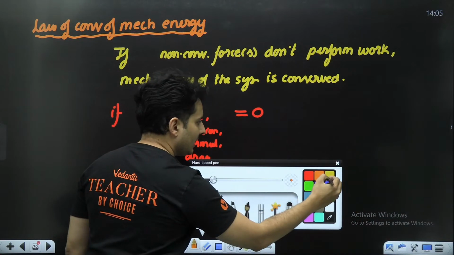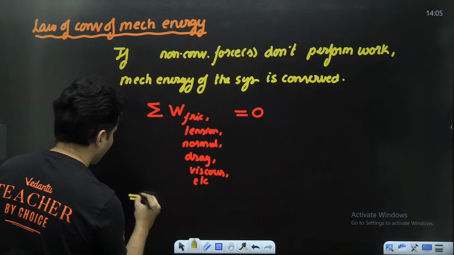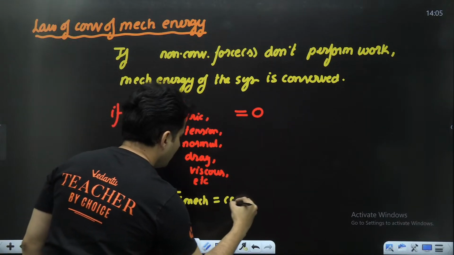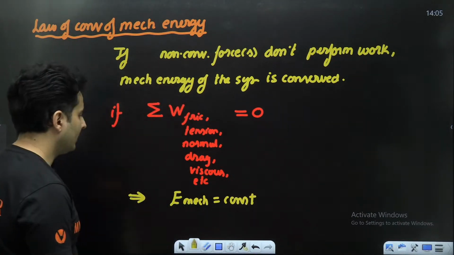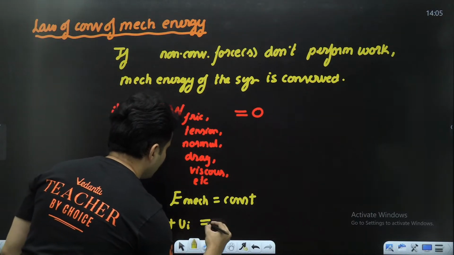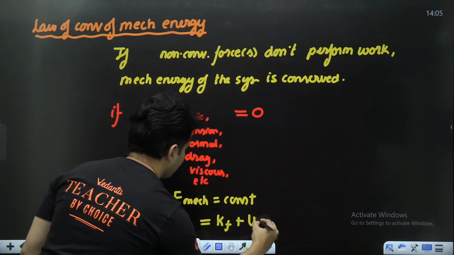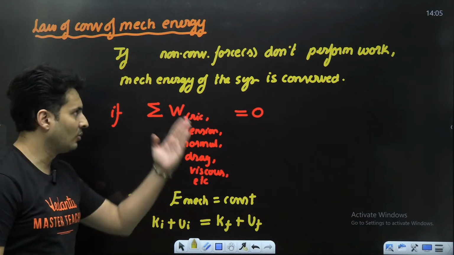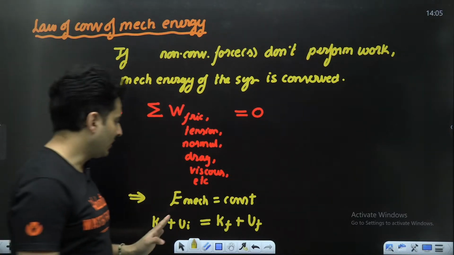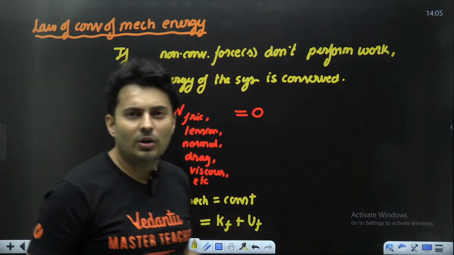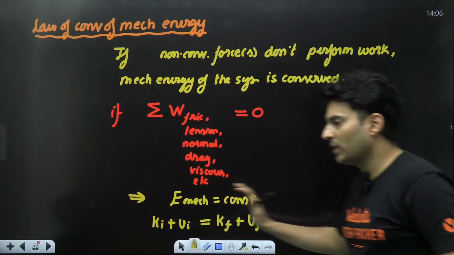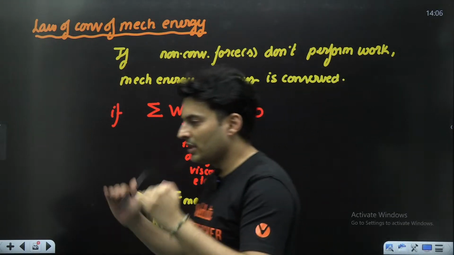That implies that mechanical energy is going to be constant, which means initial kinetic plus initial potential energy will be final kinetic plus final potential energy. That is what the law of conservation of mechanical energy is. Very simple. So evil forces should not be there or should not do work, then everything is fine. You can just say total energy before and total energy afterwards is the same. There is no change in that.